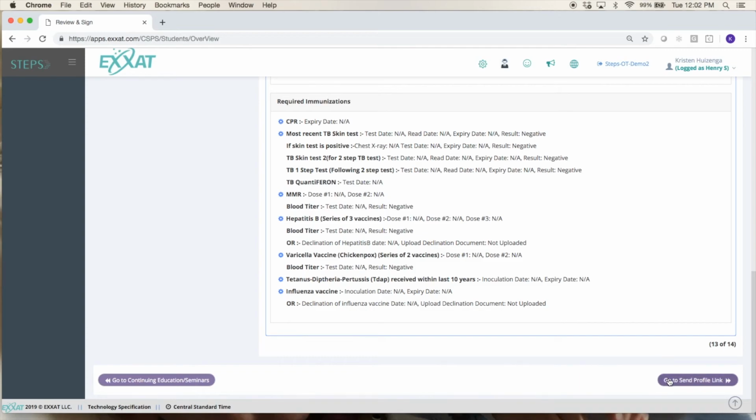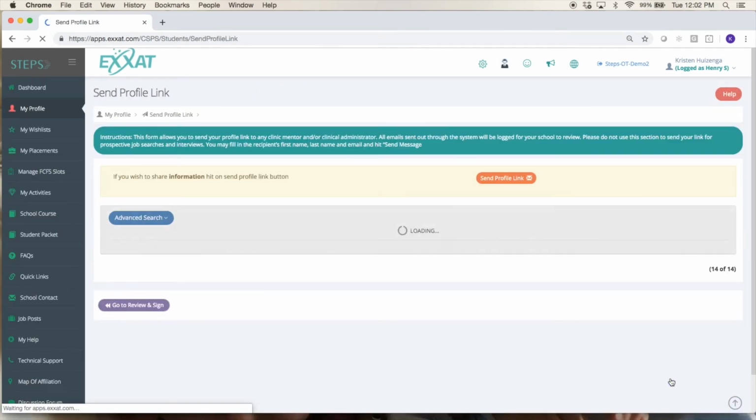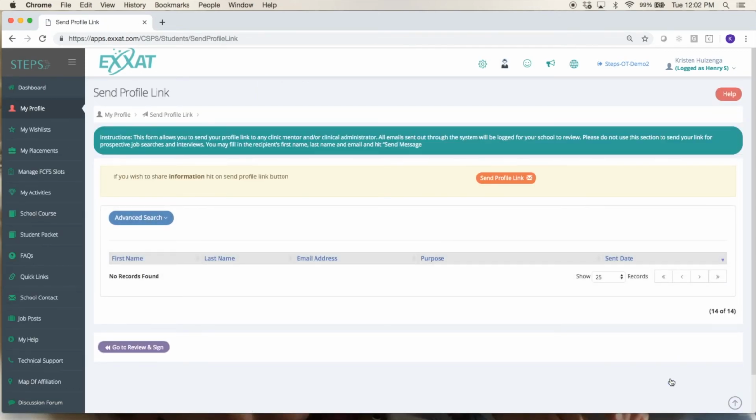Then once you're finished with that, you do have the option here, your next toggle, to send your profile link. Like I said, this profile is for your schools to get to know you better, but it's also for your fieldwork sites to get to know you better. Some schools will send the student profile links off themselves to the fieldwork educators and coordinators at the sites. Other schools will ask the students to send it out. So it's totally up to your school, so find out what your requirements are.